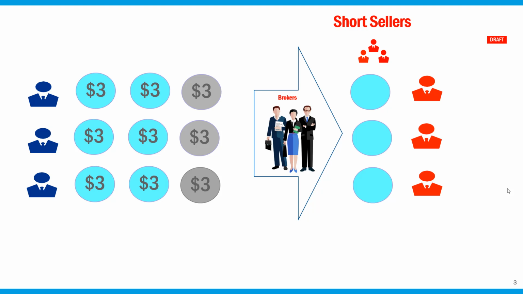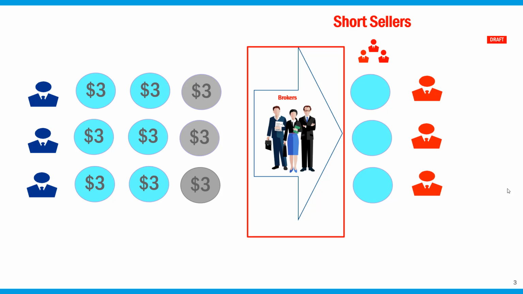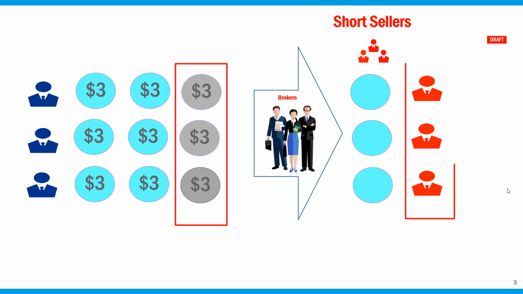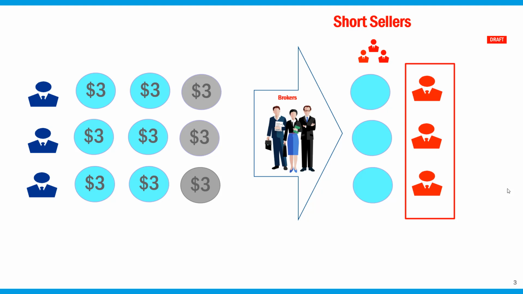Now let's assume that the brokers where these 3 individuals are registered decide to lend these 3 shares, which are highlighted in gray here, to 3 short sellers. The 3 short sellers enter the market, they think that the price will go down, they decide to borrow 3 shares, and their intent is to sell these 3 shares and eventually buy them back at a lower price, which in turn they can return to the brokers that eventually will return it to the original stakeholders.